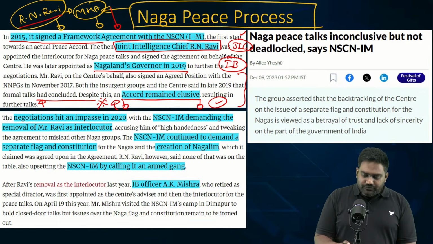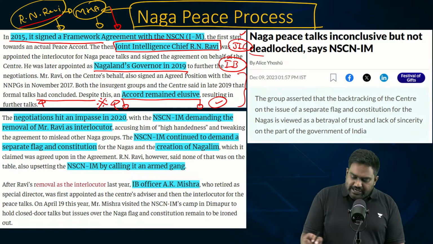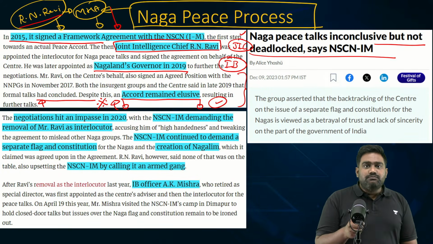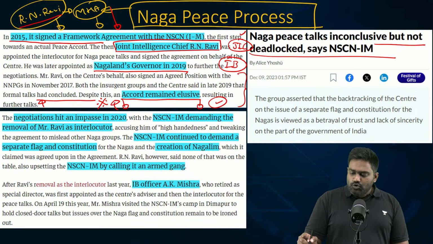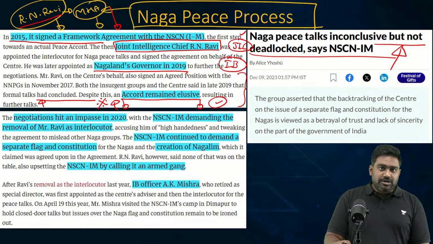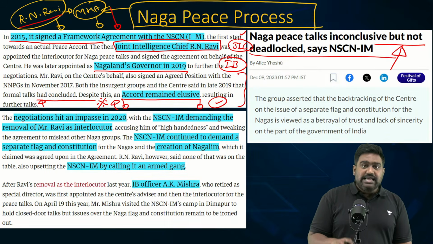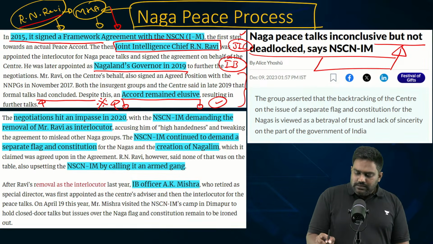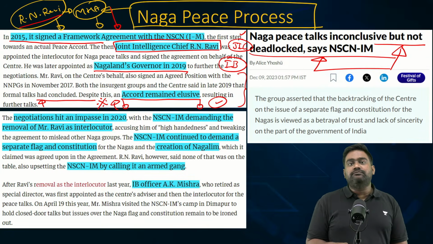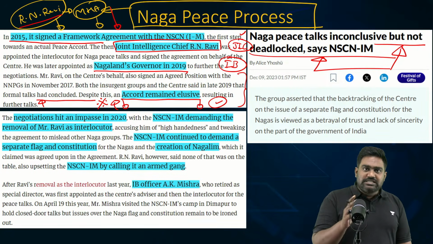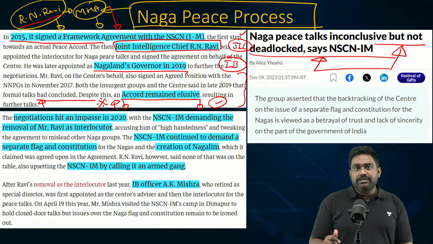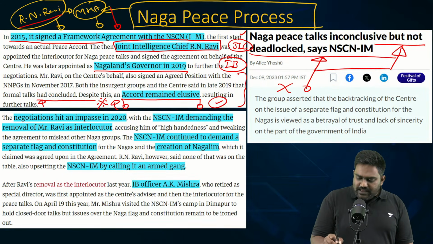So this is the story of the Naga peace process. Right now it is deadlocked. There has not been much progress, but in the coming years, maybe in the next 1 or 2 years, you might see some fresh momentum. Maybe in the run-up to the next general elections, the government would seriously give a push to try and find a final settlement. Because this would be a huge political victory for the Modi government. To end India's first ever insurgency through a political solution would be one of the biggest achievements. That's why this topic is very, very important.